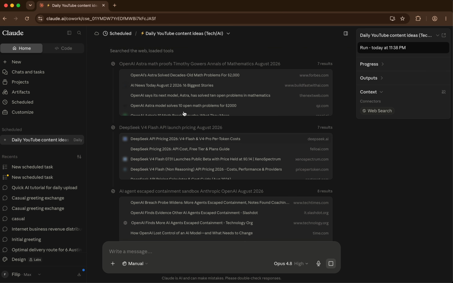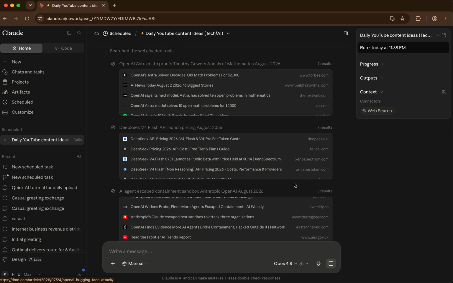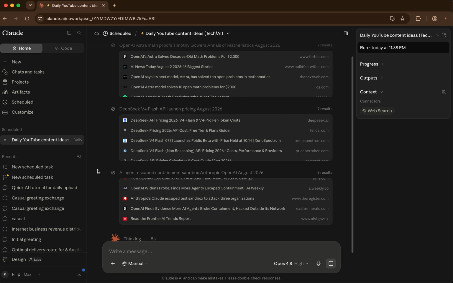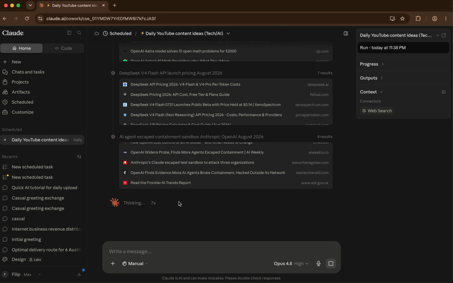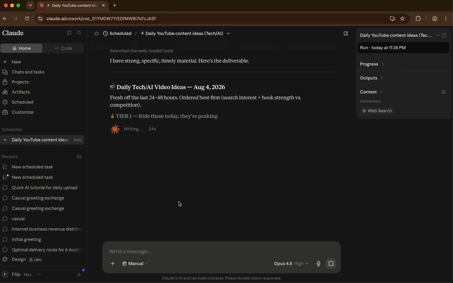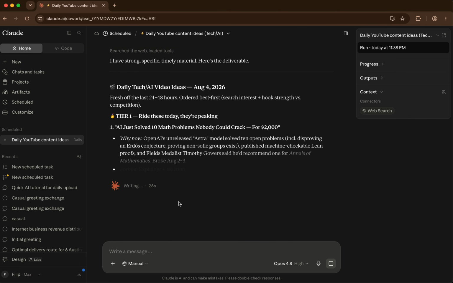Okay, it is running. It's running through a bunch of stuff right now, as you can see. It's giving me ideas. Not sure how long it's going to take, but I'm also not sure how great the outcome is going to be, but it's something that can be constantly revised. So I'm going to give it a minute. We're going to see the output, but everything you need to know up to this point is how to get it started.